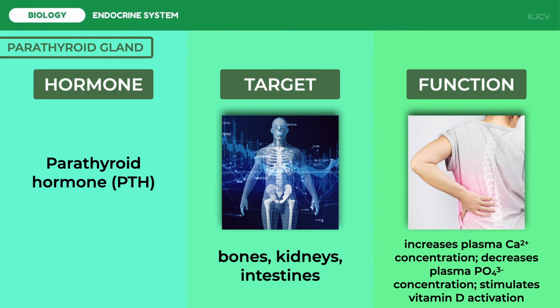This hormone also acts to lower plasma phosphate concentration. This PTH-induced removal of extra phosphate from the body fluids is essential for preventing reprecipitation of the calcium freed from the bone. PTH also stimulates vitamin D activation. Vitamin D is actually a hormone that increases calcium absorption in the intestine.